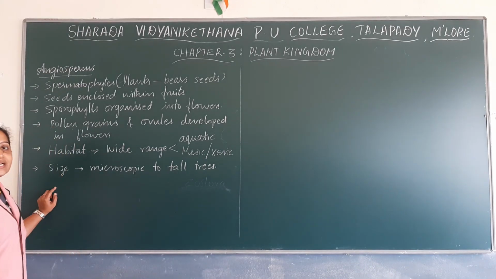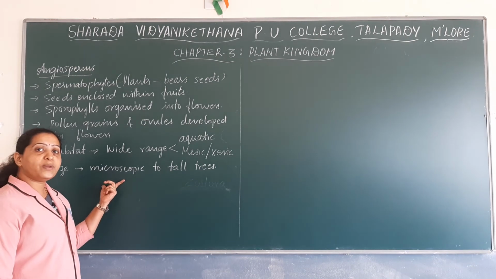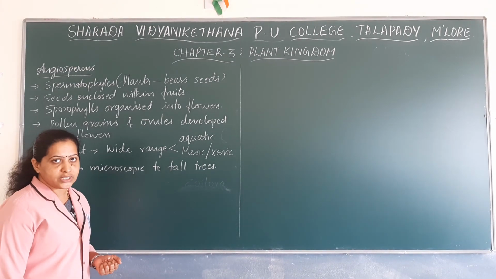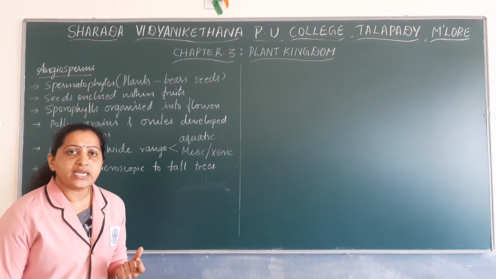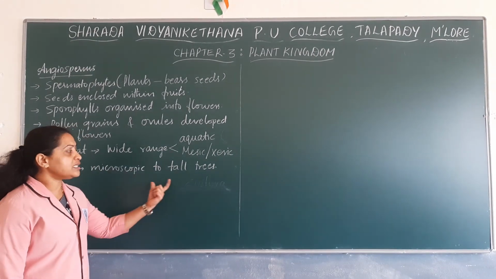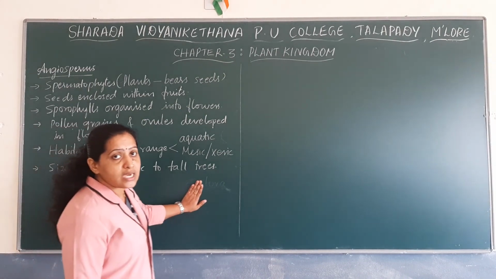Now coming to the size of the angiosperms. The angiosperms vary in size from microscopic to very tall trees. There are certain angiosperms which are very minute plant bodies and there are certain angiosperms which are the tallest plants.